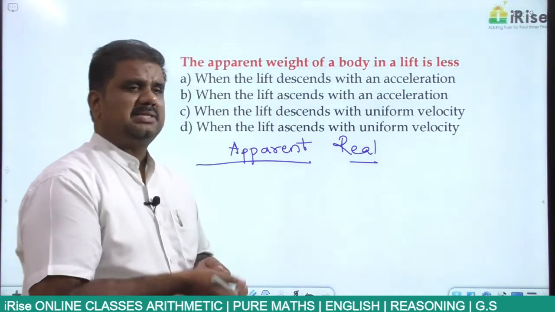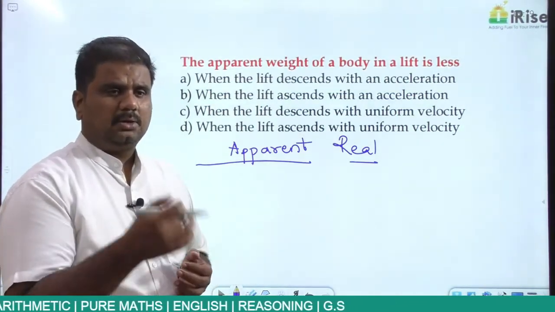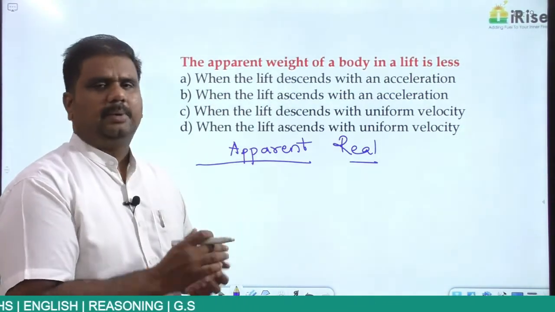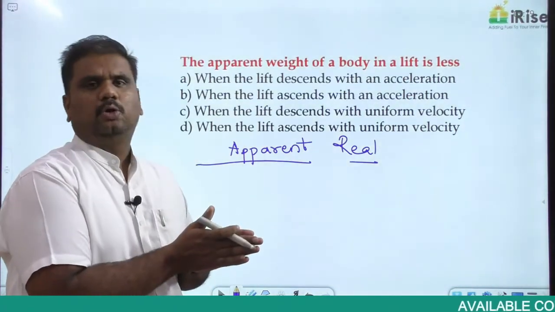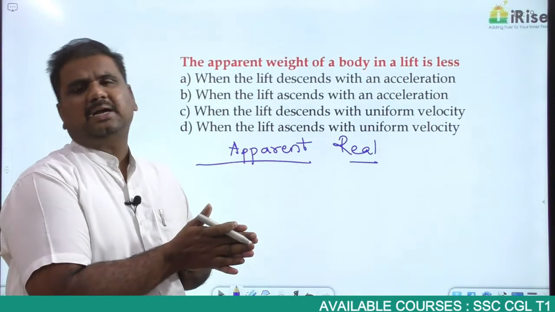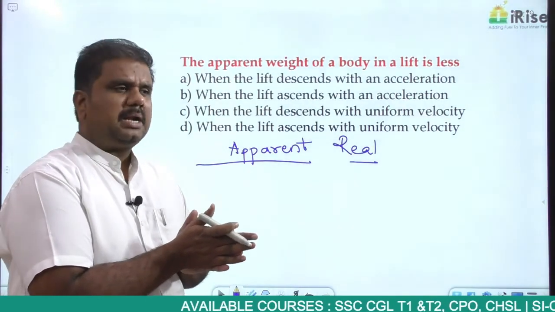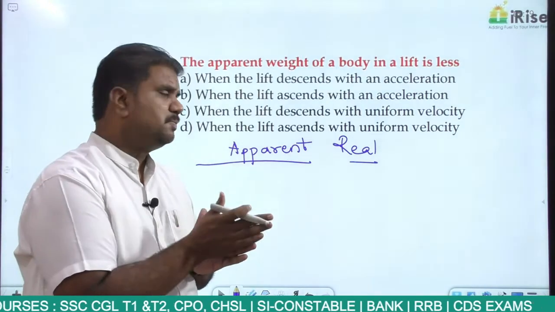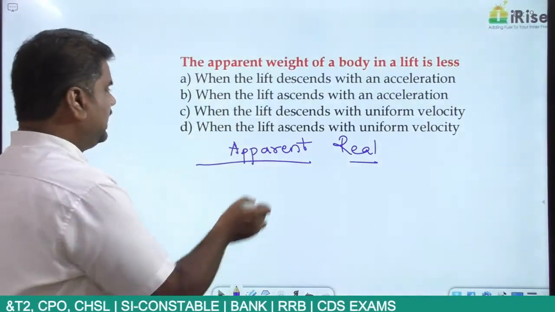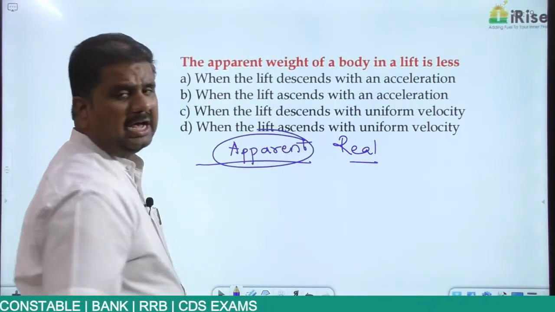Suppose that instead, you are moving on a Pulsar, or CBZ, or any heavier bikes. On those bikes, when you are moving at a speed of 100 also, you don't feel that much difference. So when you are moving on any bike with a greater speed, the weight appears to be less. That particular weight is what you are calling apparent weight.